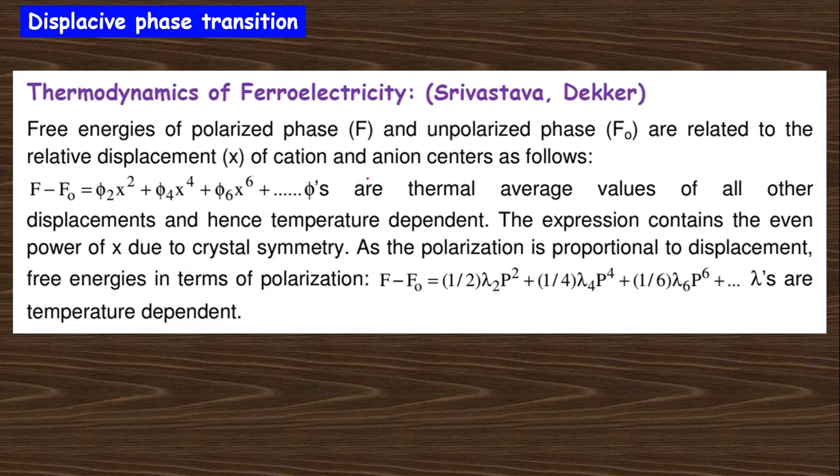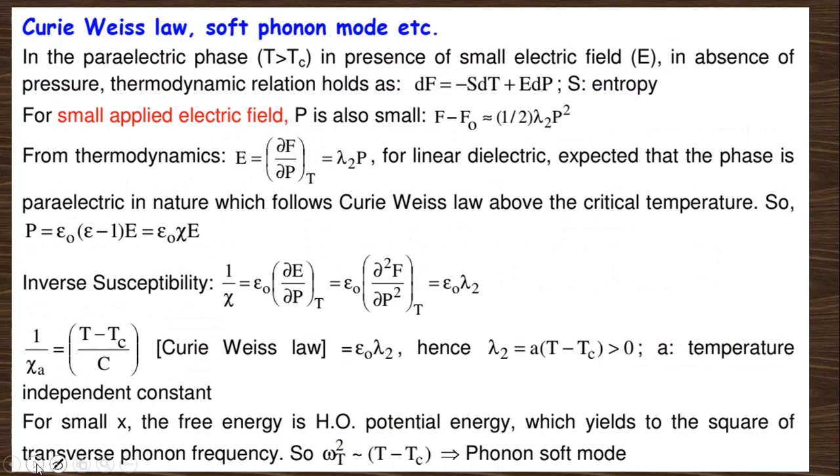And these phase transitions are a function of the free energy. The free energy has two parts, the polarized phase and the unpolarized phase, like order and disorder phase. These two can be written as a Fourier function, and depending on the power, it can be called first order or second order. Then the Landau law and the soft phonon mode equation. So this is the equation for the free energy,